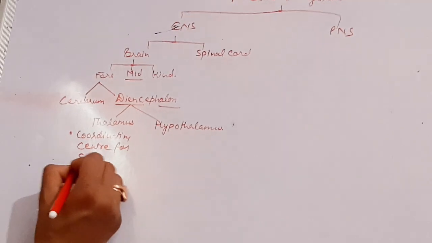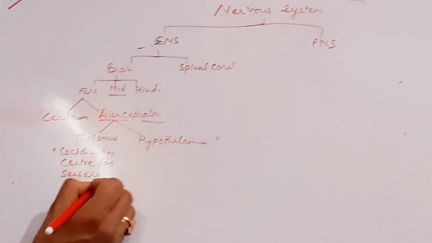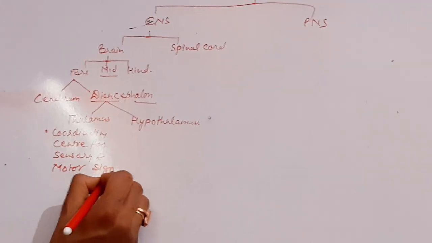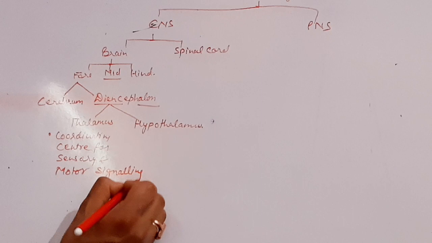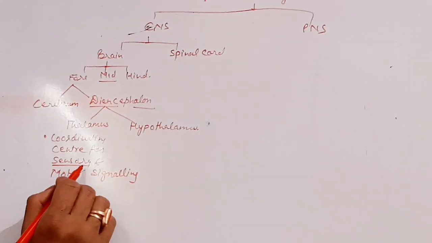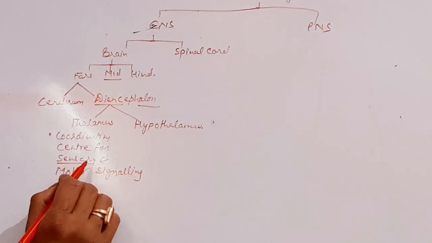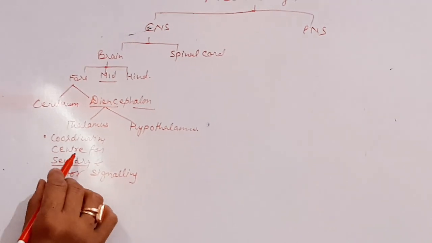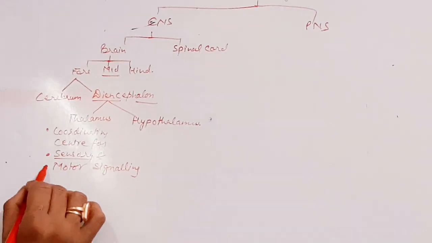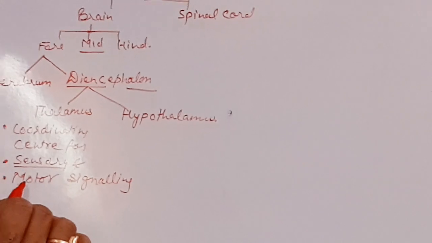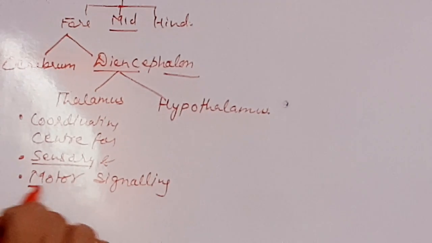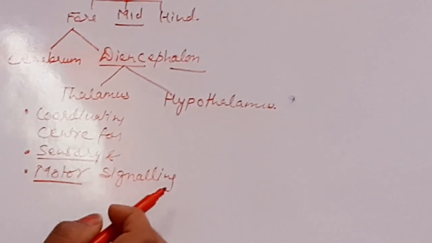Now, what is the meaning of the term sensory? Sensory means where all the information from various sense organs is received. Motor signaling means when any action has to be performed by the muscles, the message from the brain reaches the muscles with the help of motor signaling.